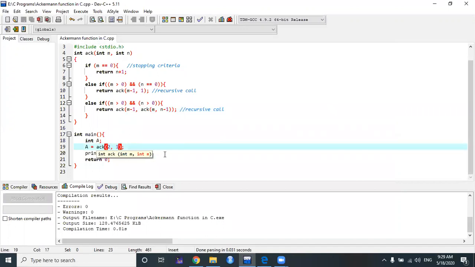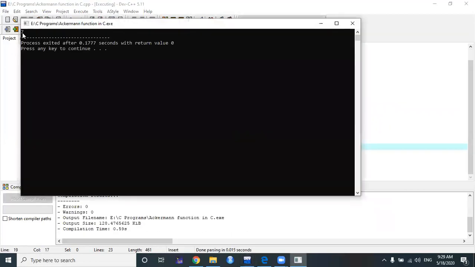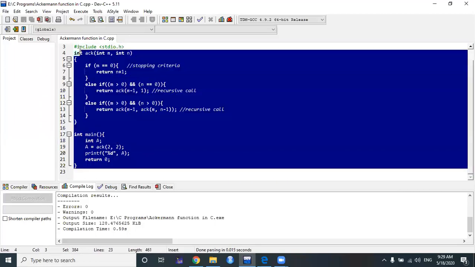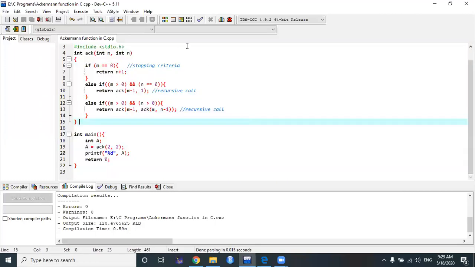Let's change the value of n. A of 2, 2 is 7. So our Ackermann function code is running correctly. Everyone, please practice this code, and I think this concept of the Ackermann function is clear to you. Thanks for watching. So I am going to stop the video here.